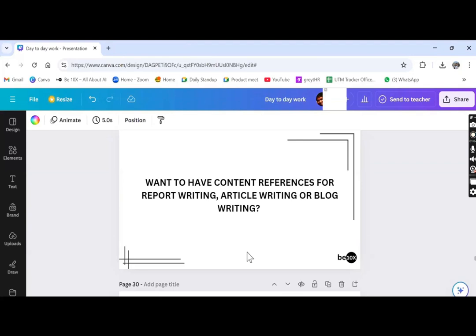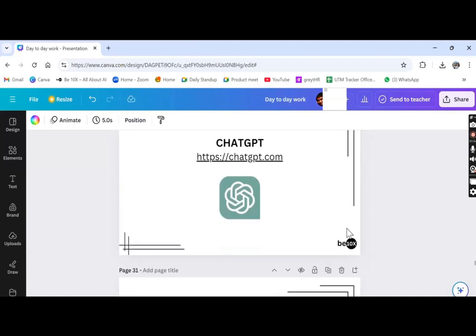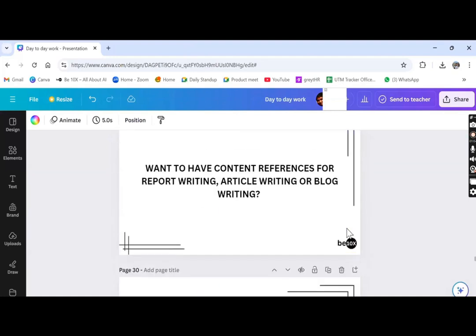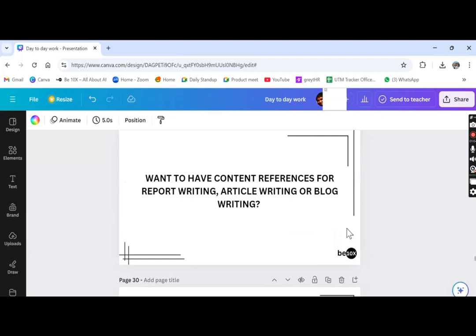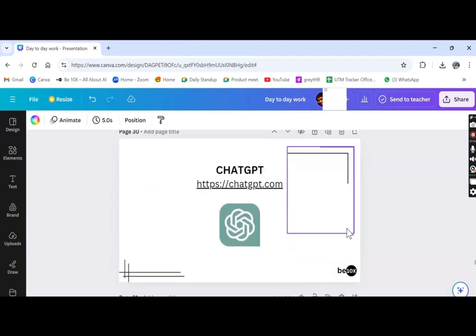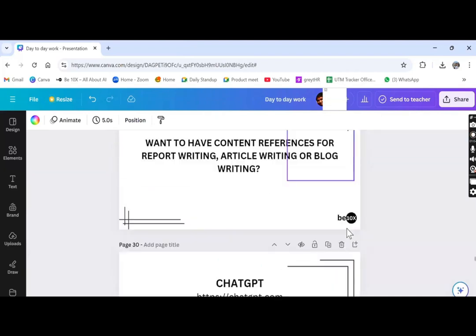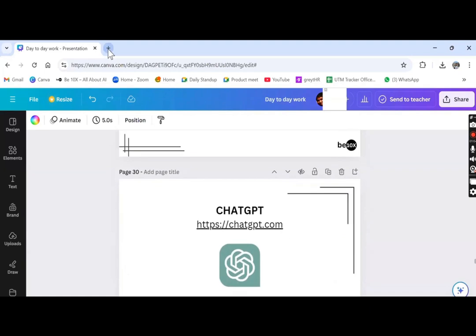So how will you create report writing, article writing, and blog writing? You can simply go to ChatGPT. ChatGPT will help you generate report writing, article writing, and blog writing, or it can also give you a structure to write the content which you want. I'll quickly demonstrate how you can use ChatGPT.